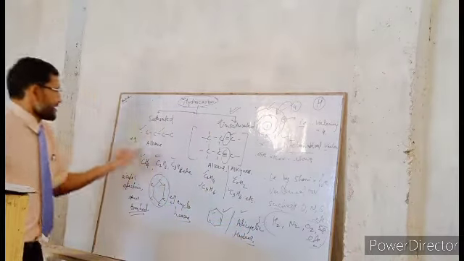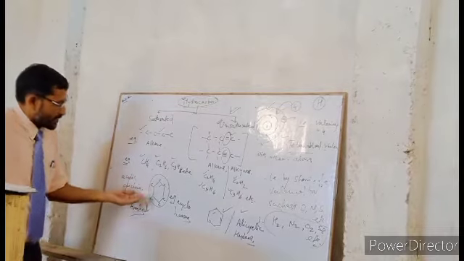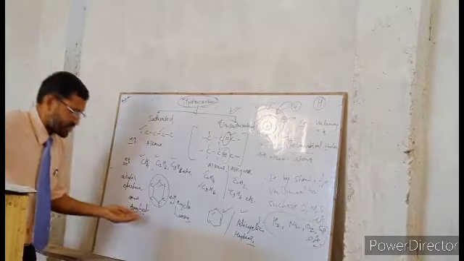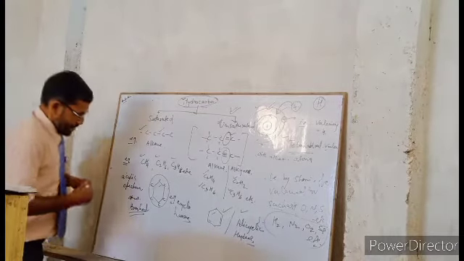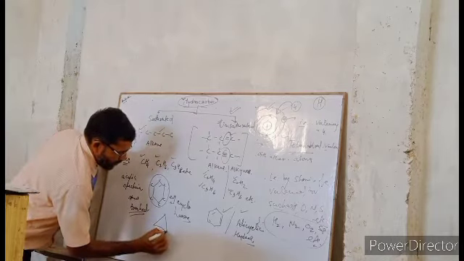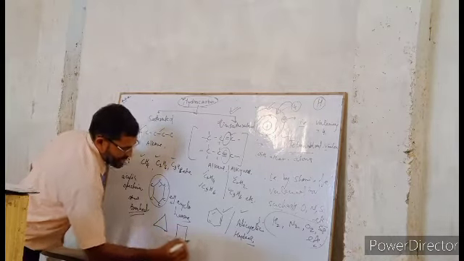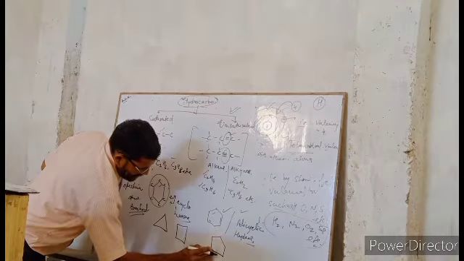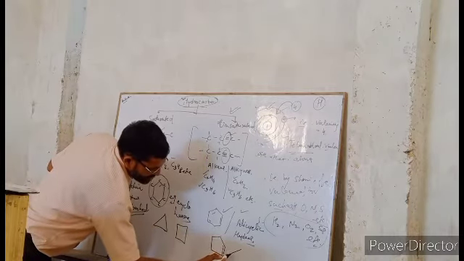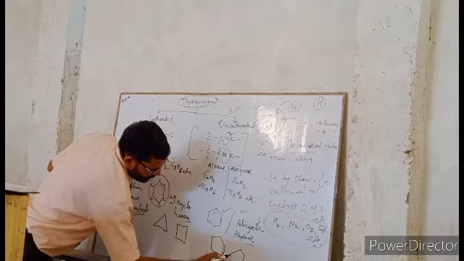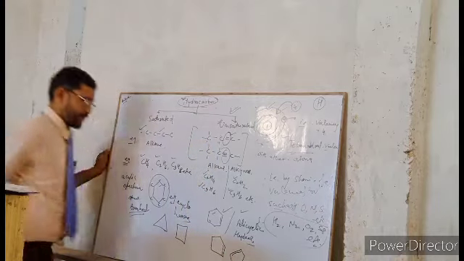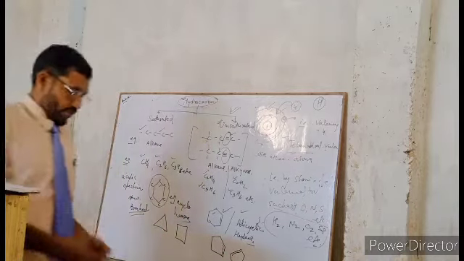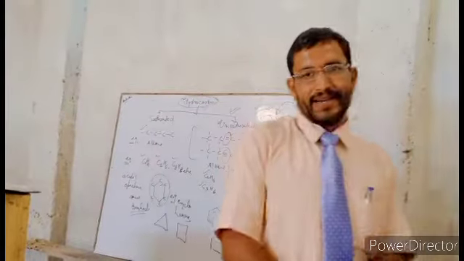In case of saturated cyclic hydrocarbon, very good examples are cyclohexane, cyclopropane, etc. May I write in this way? Cyclopropane, cyclobutane, cyclopentane, cyclopent-1-ene. This is an example of unsaturated hydrocarbon. So this is the one thing we dealt with.